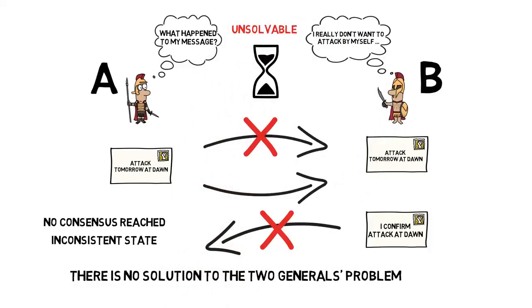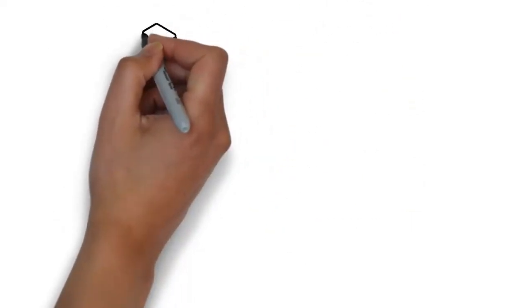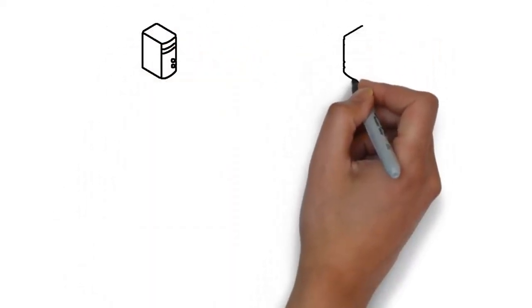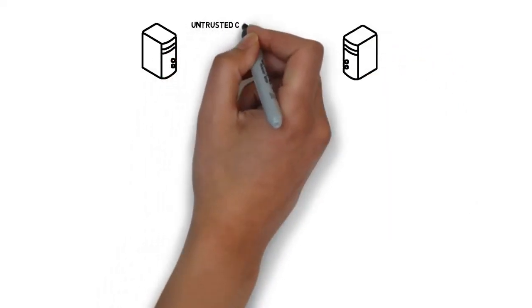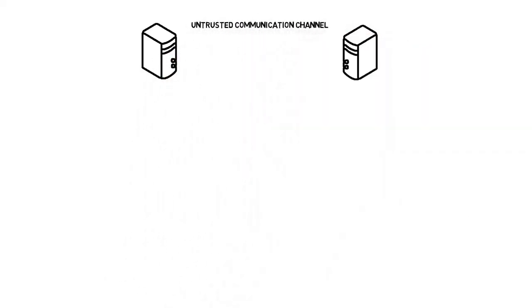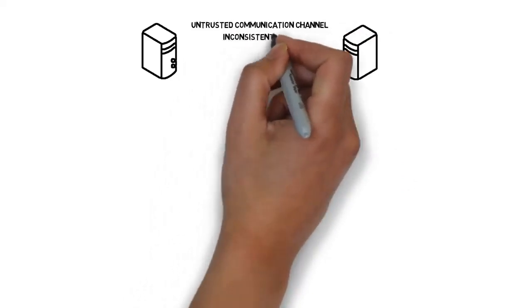I hope you can clearly see an analogy to computer system communication here. Now instead of two generals, let's imagine two computer systems talking to each other. The main problem here is again the untrusted communication channel and inconsistent state between two machines.